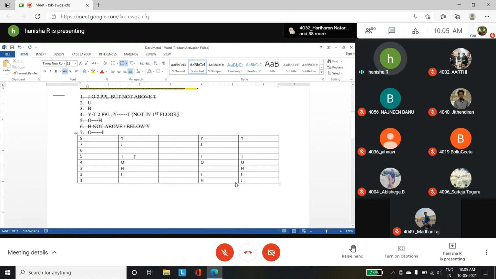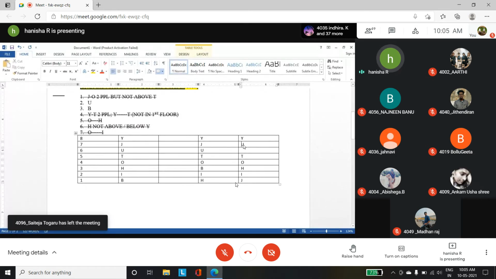So look here, you have two positions vacant for all these cases. U is above V, so U and then V. I'm marking it U and V. Here also U and then V. Here also U and then you have B. So now look at the case.